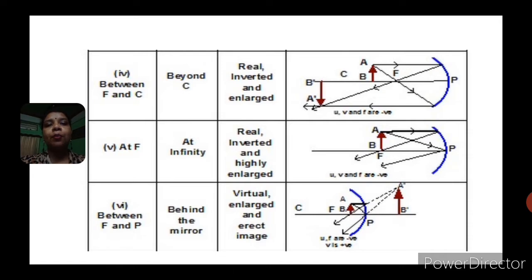Next, if we place the object at focus, we will get the image at infinity, which will again be a real, inverted, and highly enlarged image. Next, if I move the object between pole and focus of the mirror, we will get the image behind the mirror, which will be virtual, enlarged, and erect. So we discussed the image formation by a concave mirror.